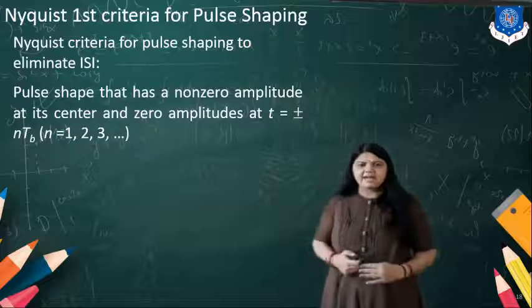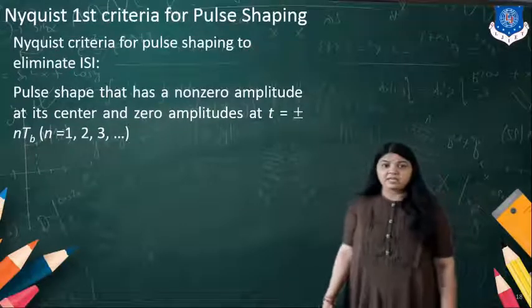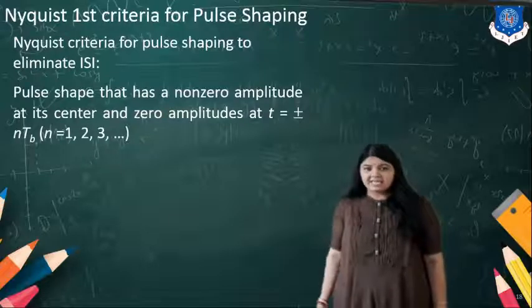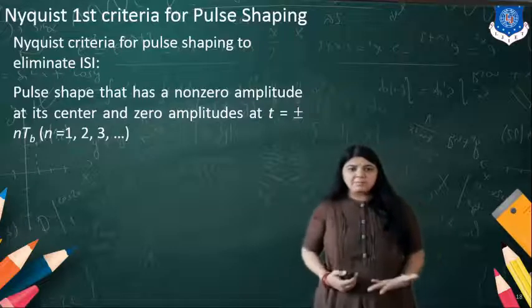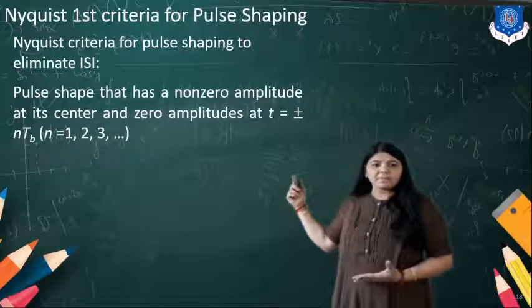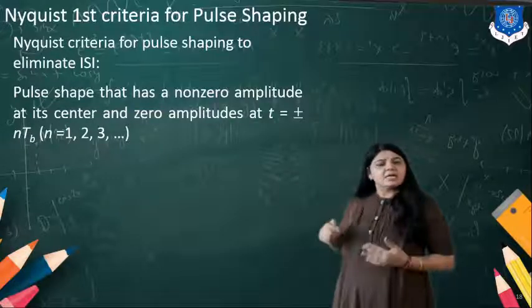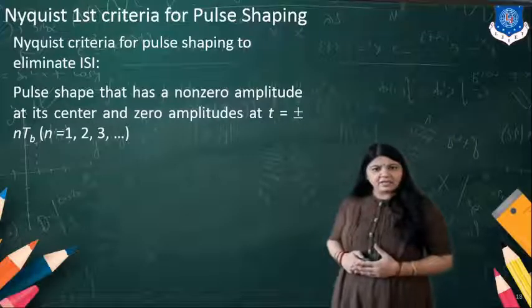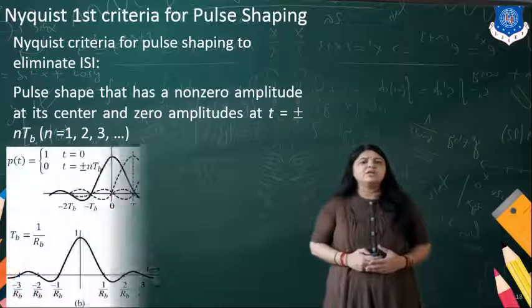So that is why the Nyquist first criterion for pulse shaping, to eliminate the ISI, has been considered. The pulse shape has a non-zero amplitude at its center and zero amplitude at t equal to plus or minus nTb, where n is an integer value: 1, 2 and 3.